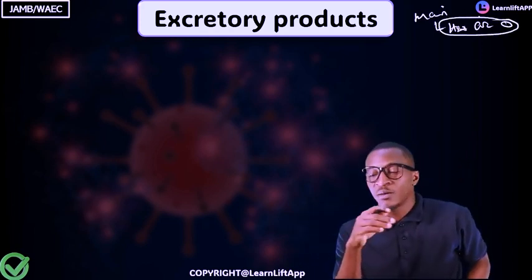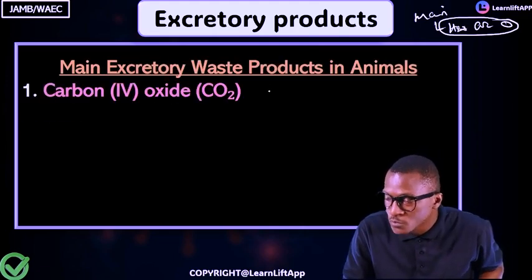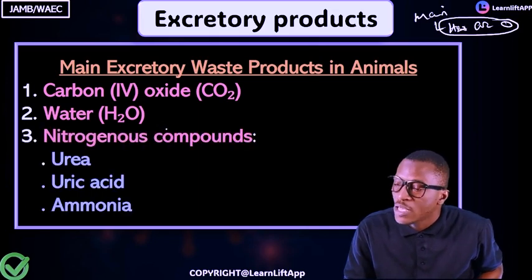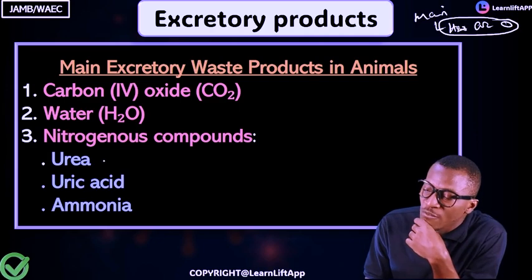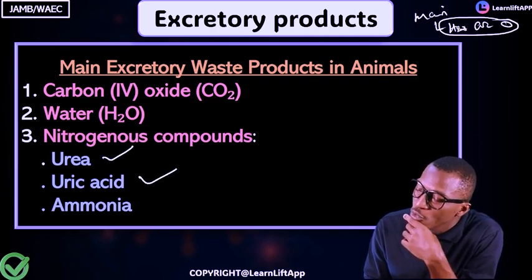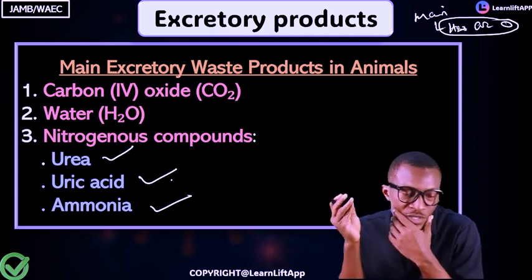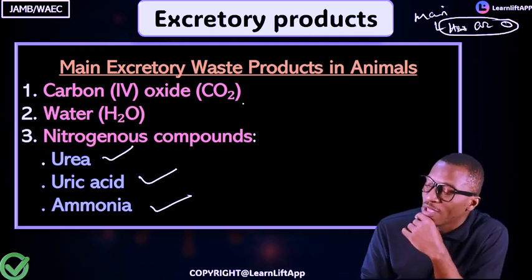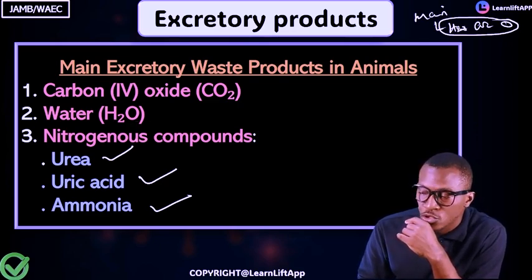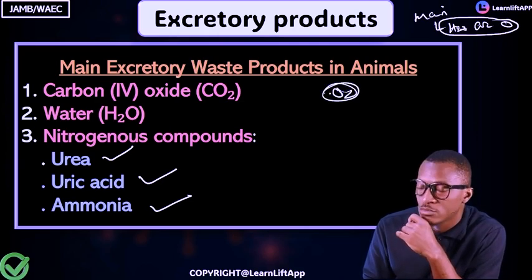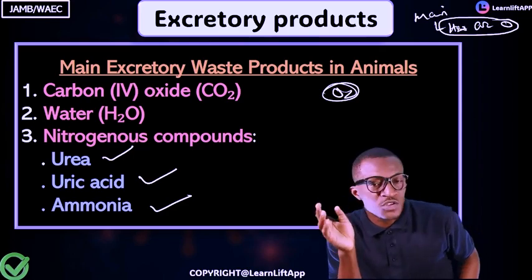We're going to discuss more about them, but take note that the main excretory products in animals are: number one, CO2; number two, water; and the nitrogenous compounds, which are uric acid and ammonia. These are called the main excretory waste. So the main excretory wastes are CO2, H2O, and nitrogenous compounds. We also know that oxygen is part of it, and we will come to that aspect.